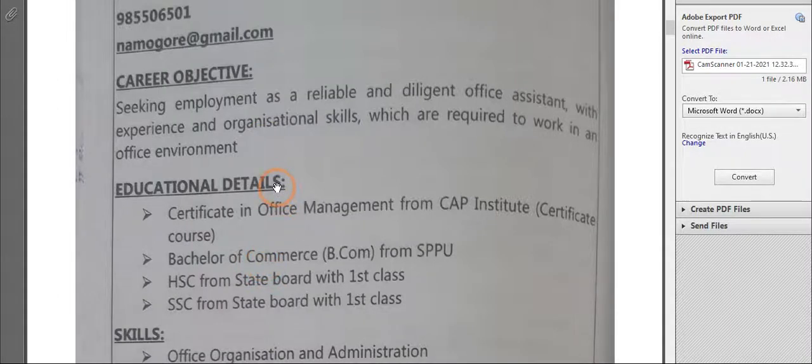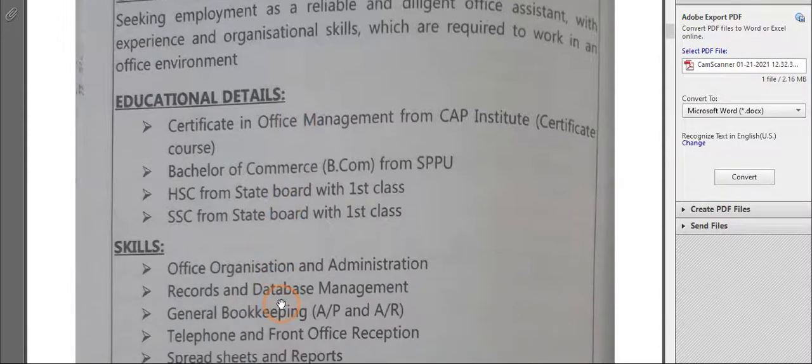After that, educational details should be in reverse order. Your latest certificate first, meaning the course certificate, then your graduation. You have to mention the university from where you have graduated, and if you are mentioning the course certificate, then also the institute from where you completed that course. Then the name of the board from where you passed your HSC and SSC. So it should be in reverse order, that you have to keep in mind.